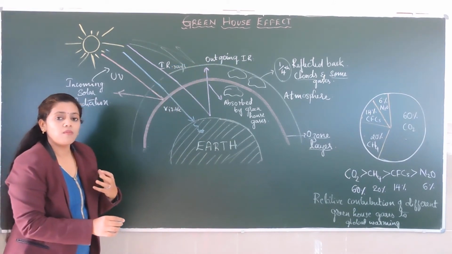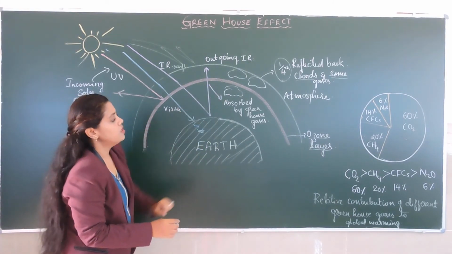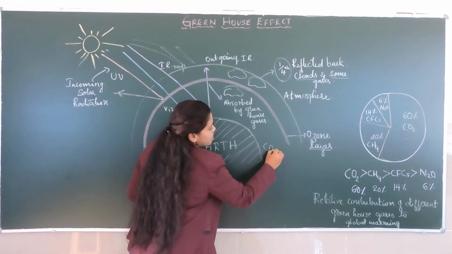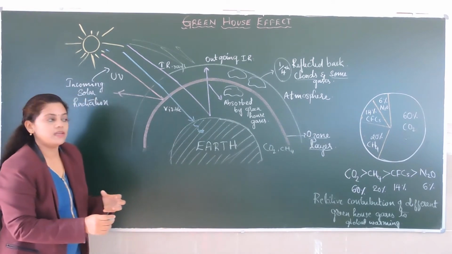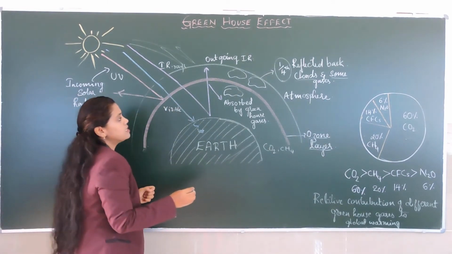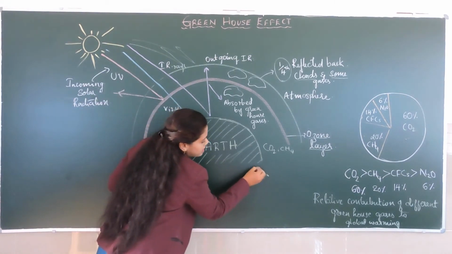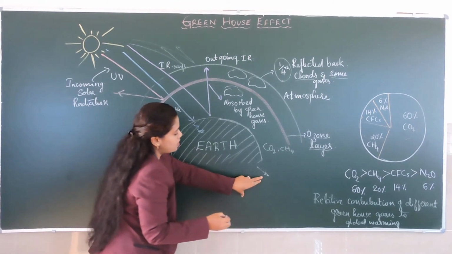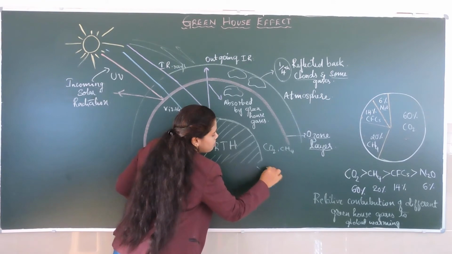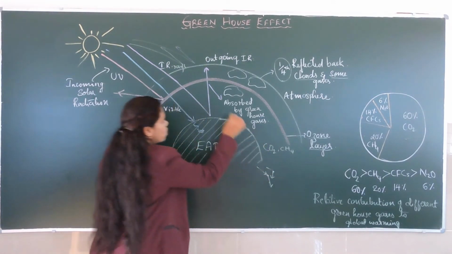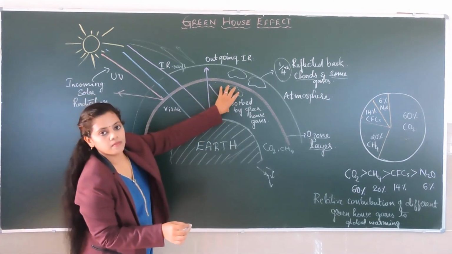When some of the gases present in the atmosphere, like carbon dioxide, methane, nitrous oxide and others, what do they do? When the infrared radiation hits the molecules of those gases, they will absorb and re-emit it. The molecules will absorb and re-emit, so the heat will be collected here, making this warm.